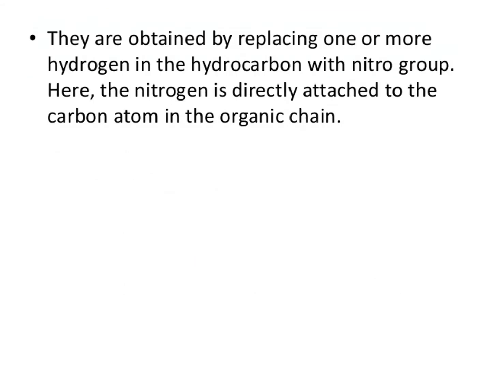Next, they are obtained by replacing one or more hydrogens in the hydrocarbon with a nitro group. How are they formed? From methane, if you remove one hydrogen and substitute it with a nitro group, that is nitromethane. From ethane, if you remove one hydrogen, giving C2H5, and substitute with NO2, that is nitroethane. Just by replacing hydrogen of alkanes with an NO2 group, we get nitro compounds.